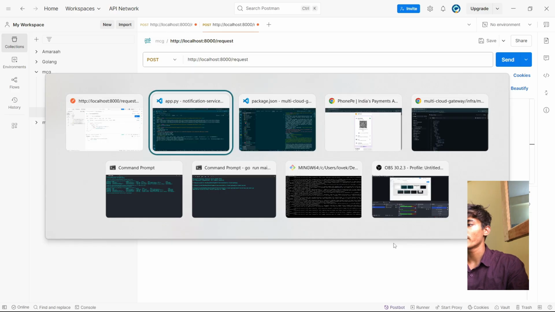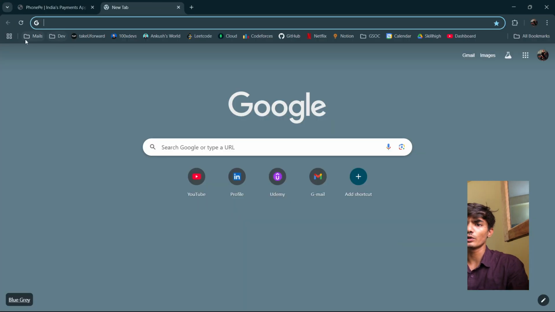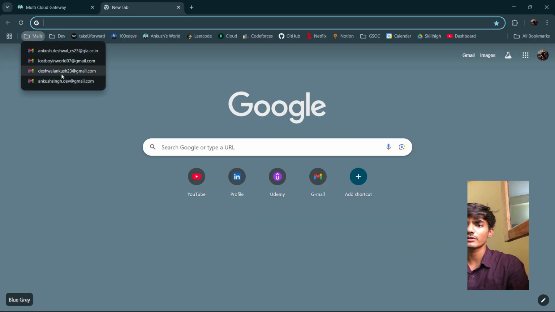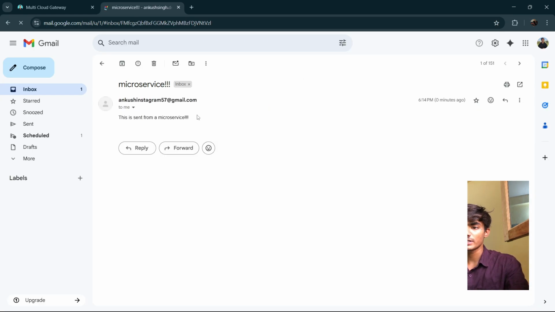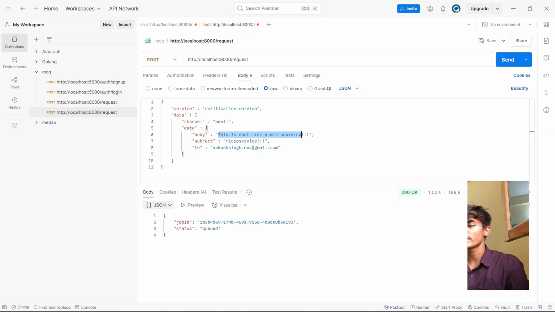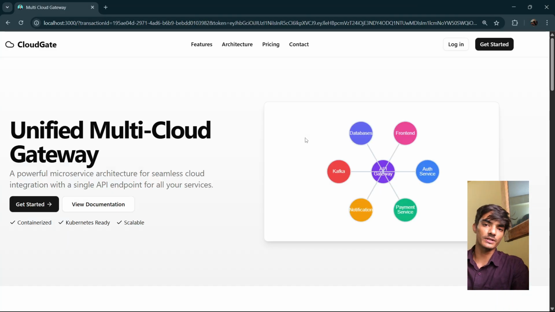Let me open my Chrome. Let me go to mails and push thing.dev. Let me see if I have received an email. This is sent from microservice. Fine. And this was the body actually. This is sent from microservice. We can send OTPs as well.